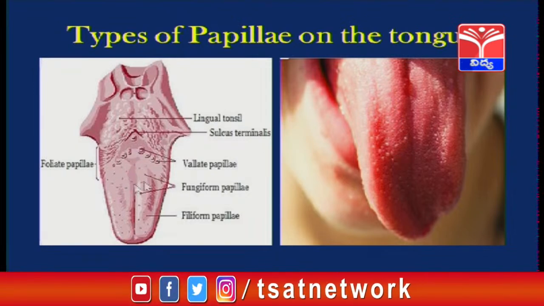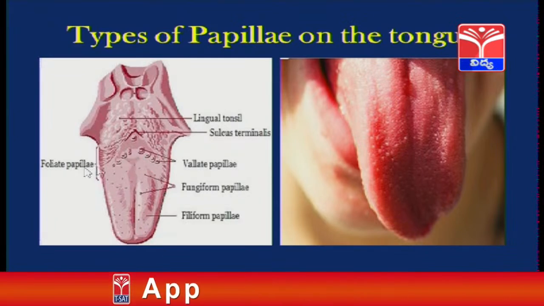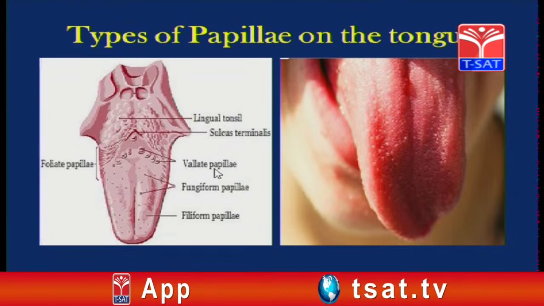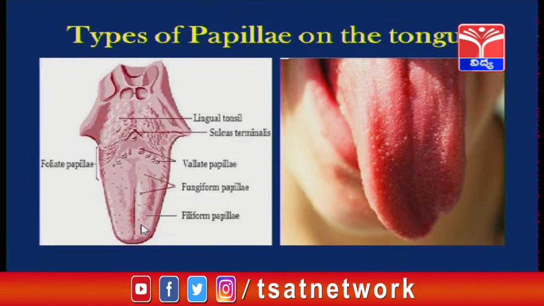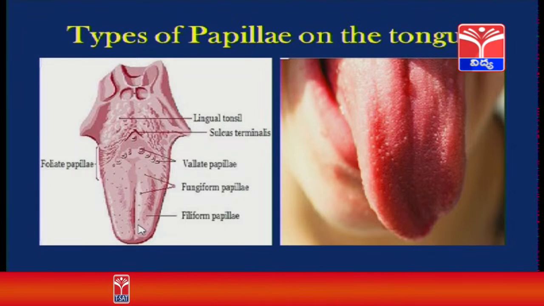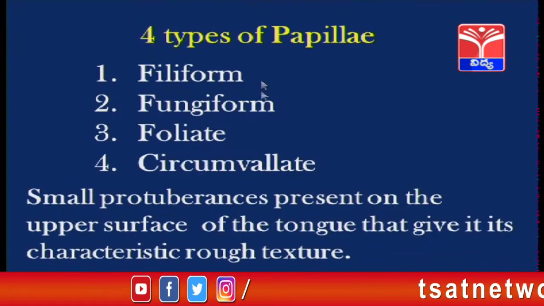And see here in this picture, we can see different papillae: circumvallate papillae, fungiform papillae, filiform papillae and foliate papillae. These papillae contain taste buds which send signals regarding the chemicals of food items that we eat during the process of mastication. These signals are sent to the brain, where the information is analyzed, and because of the brain we are able to recognize the taste. So, 4 types of papillae.